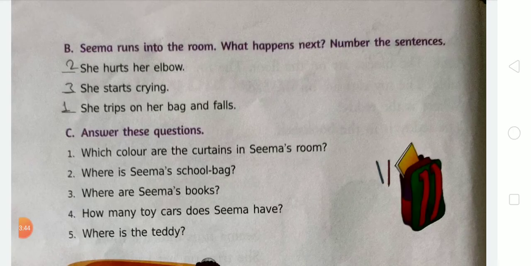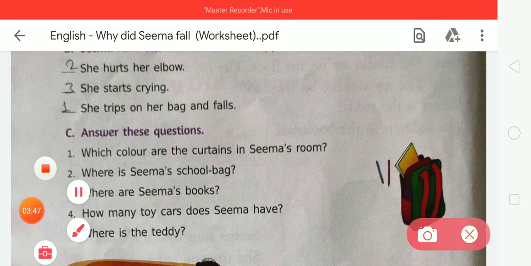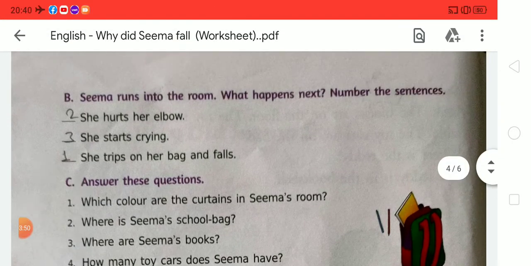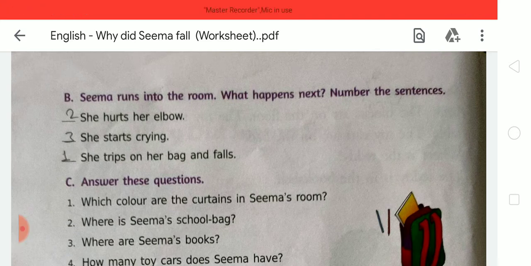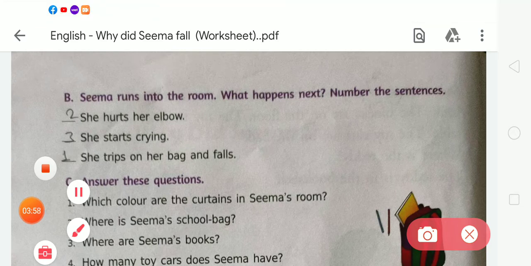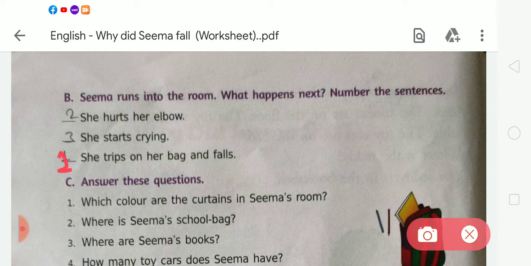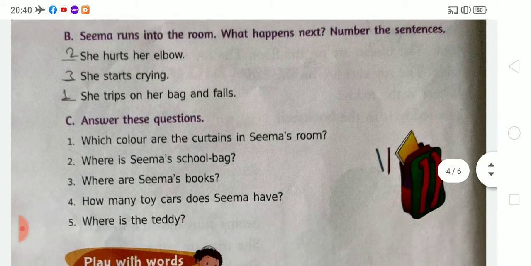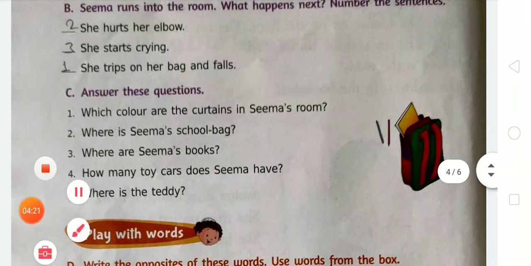Students, we have learned the story and we know that first of all, Seema's room is very dirty and Seema runs into the room and she trips on her bag and falls. So we have to give number 1 to the last sentence. Second is she hurts her elbow, and after that, in number 3, she starts crying. Like this we have to put the numbers one by one: 1, 2, 3.